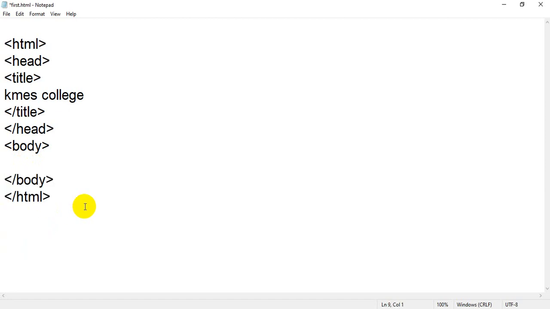So we have a body tag and we have n number of tags. We will use tags on the basis of our requirement. Right now you have a clear picture of what HTML is and how we can use it.